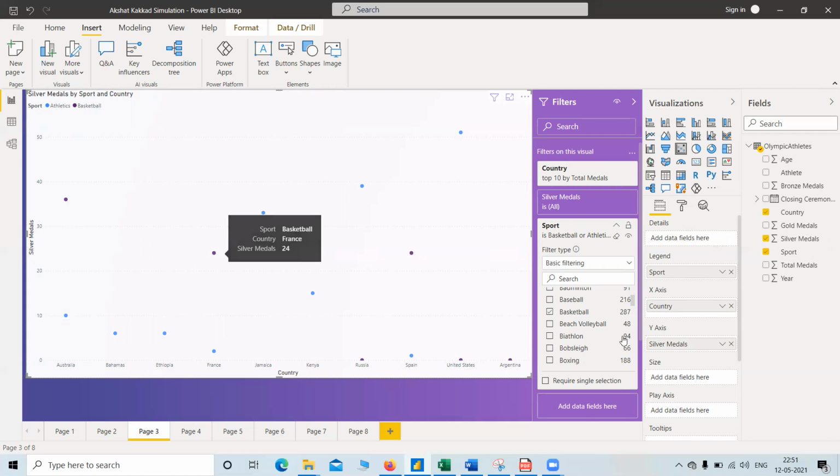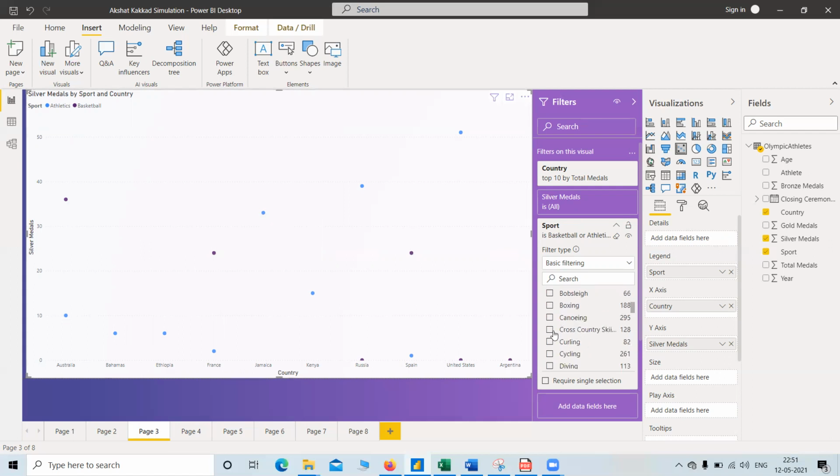We can increase anything, like if we want to see cycling also, we can just take cycling and the graph will already be plotted. We can do this for gymnastics, for handball, etc. And we can use a scatter plot.